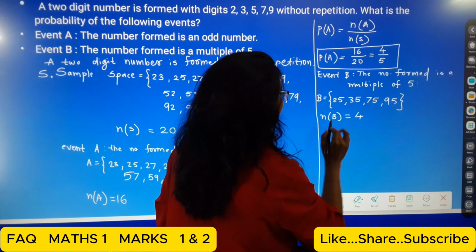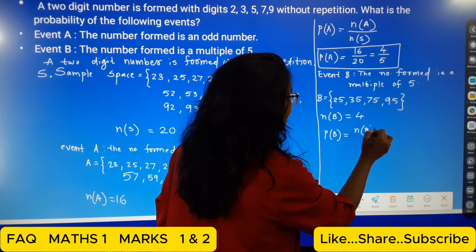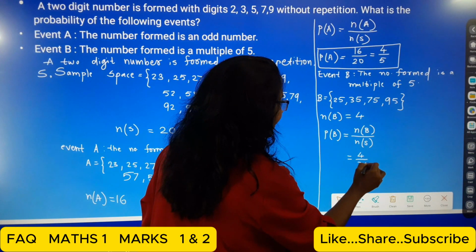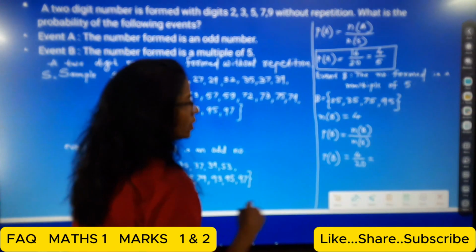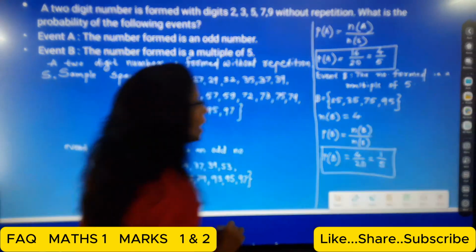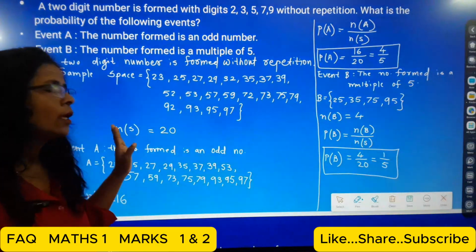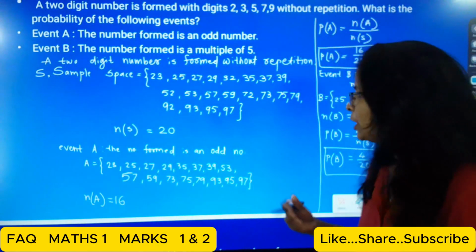1, 2, 3, 4. So now P of B is equal to N of B upon N of S, so 4 upon 20. P of B is equal to 4 upon 20, and that means 4 ones are 4 and 4 fives are 20, so 1 upon 5. Okay, students, this much. Very, very easy question, students, 2 marks for the 2 marks. FAQ, frequently asked question. Now the next one, students.